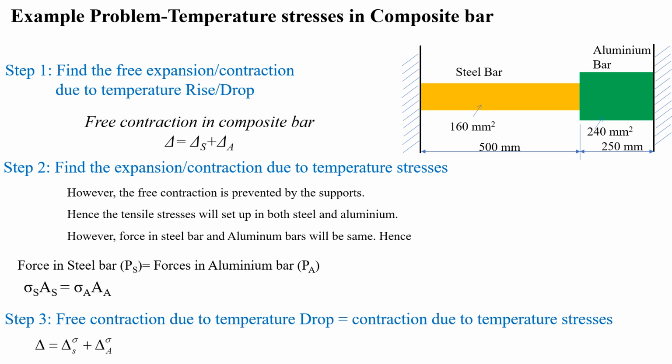Sigma a is the stresses in the aluminium bar. Aa is the cross sectional area of the aluminium bar. And third step is the free contraction due to temperature drop equal to the contraction due to the temperature stress.